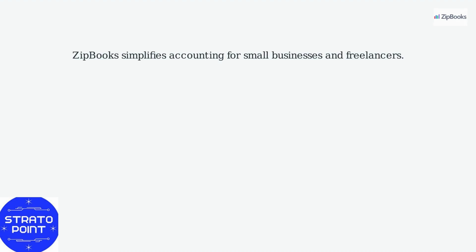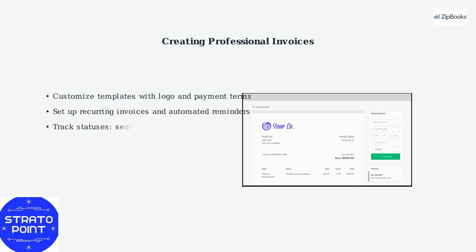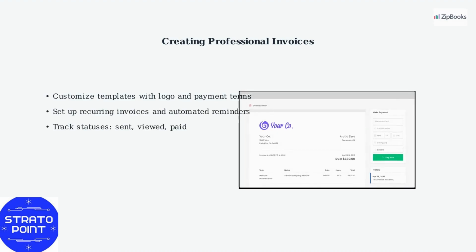ZipBooks simplifies accounting for small businesses and freelancers. This section covers the essentials: invoicing and expense tracking. First, we'll create a professional invoice. Customize templates with your logo and payment terms. Set up recurring invoices and automated payment reminders. Track invoice statuses: sent, viewed, paid easily.